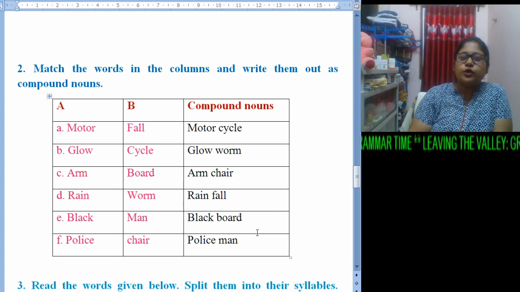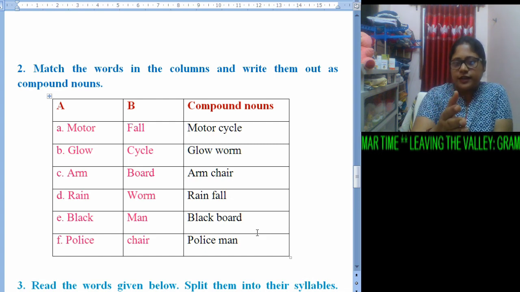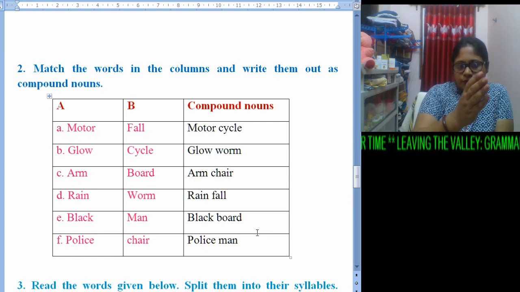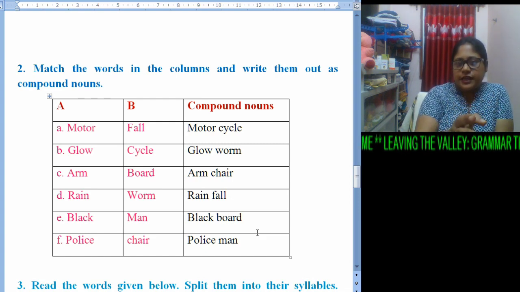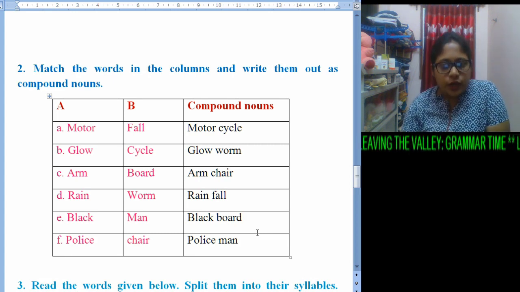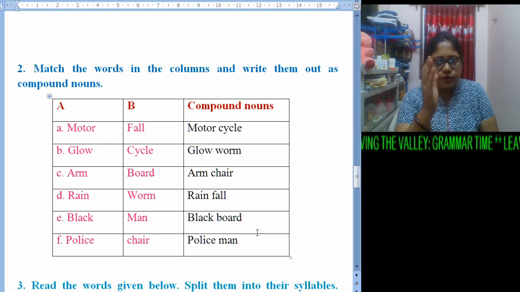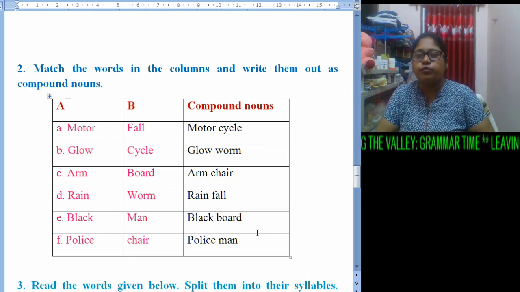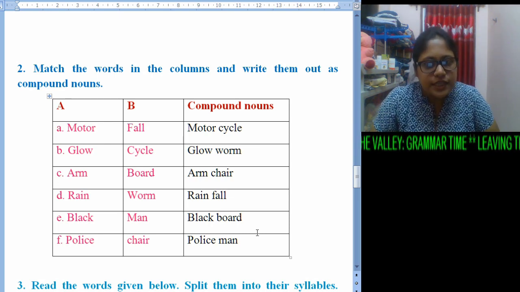Next comes glow. With glow we can definitely take warm. With arm we can definitely take chair. With rain we will definitely take fall. With black obviously we are going to take board, and with police, man.